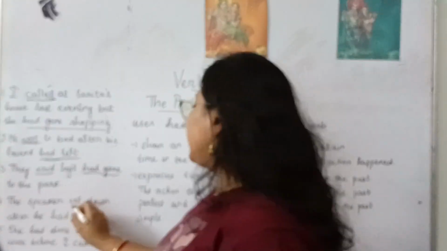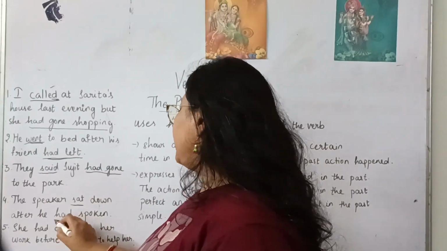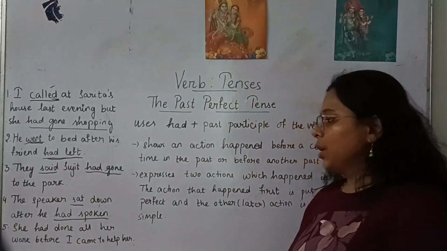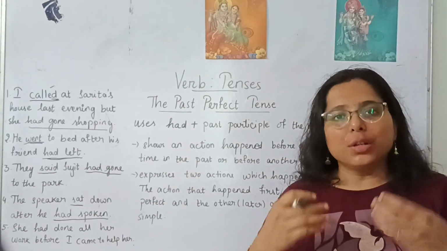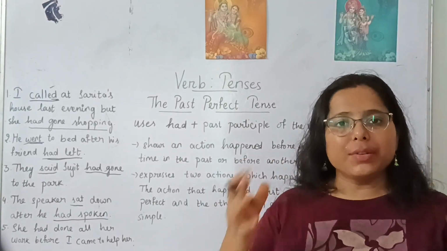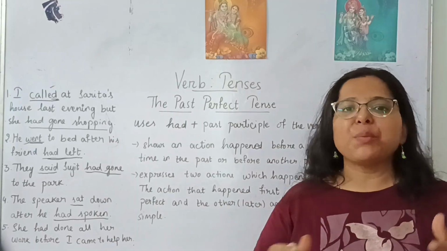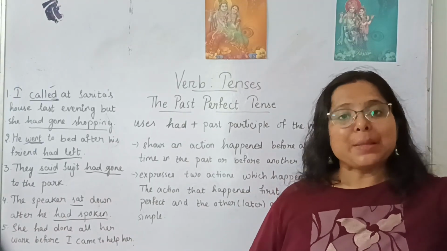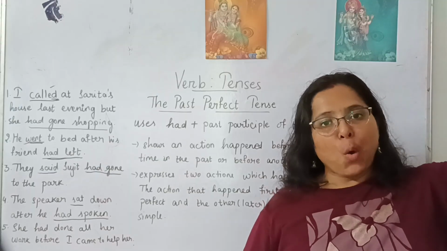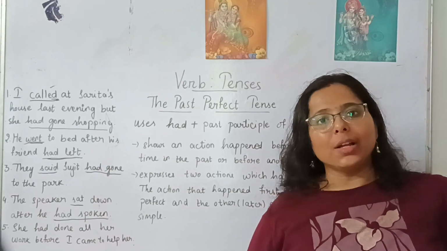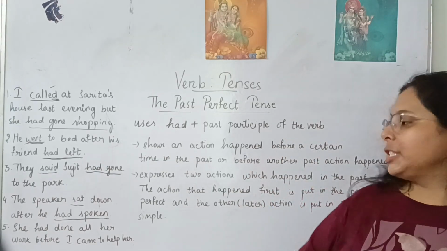The speaker sat down after he had spoken. This means he went to say something, or he was giving a speech. After giving a speech, he sat down. So sat is simple past. Before that, what did he do? He had given a speech. He had spoken something. So had spoken is the past perfect tense.